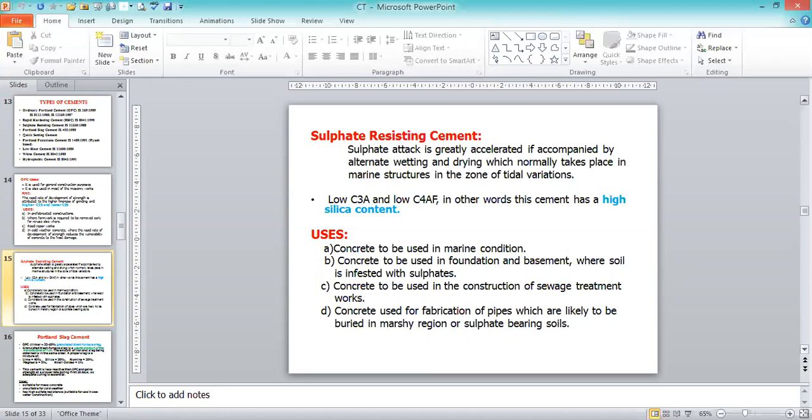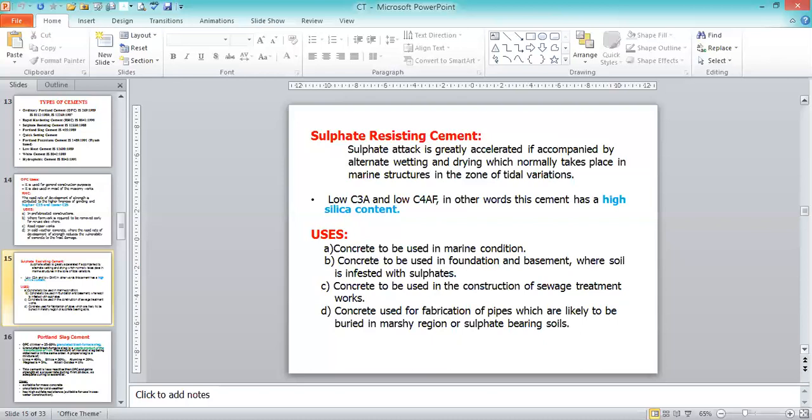Uses are: concrete to be used in marine conditions, concrete used in foundations and basements where the soil is infested with sulfates, more sulfates being there in the soil. Concrete to be used in the construction of sewage treatment works. Sewage means the wastewater carried, sewage treatment works. Concrete used for fabrication of pipes which are likely to be buried in marshy regions or sulfate bearing soils.